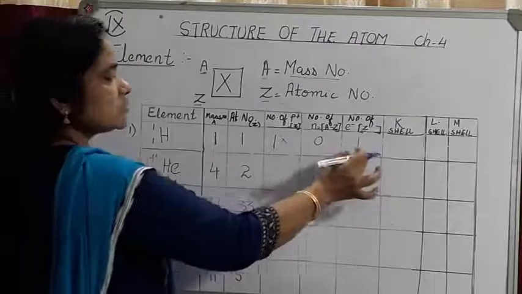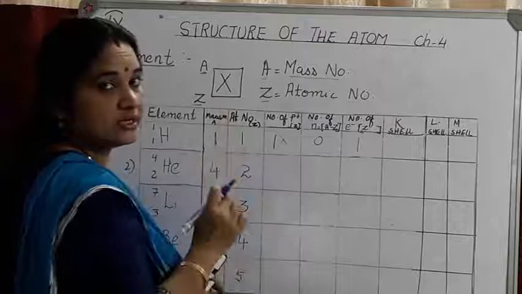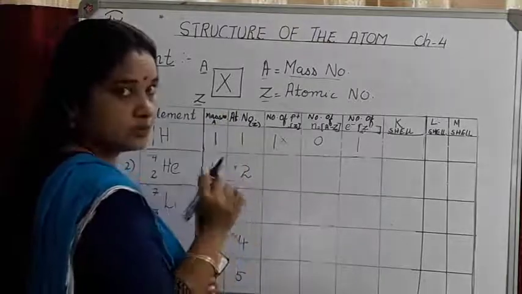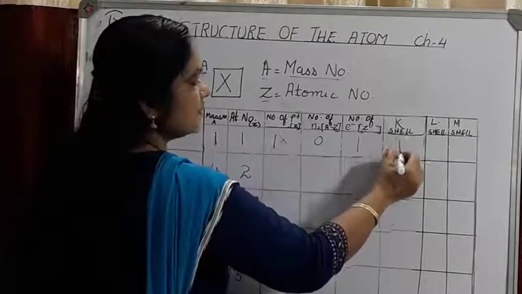Now, there is 1 electron. So how do we write the electronic configuration? Around the nucleus, the first shell is the K shell. So 1 electron will occupy the first shell: 1.